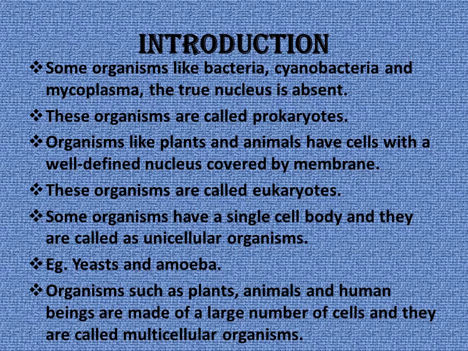Some organisms have a single-cell body. They are called unicellular organisms. Example, yeast, amoeba. Organisms such as plants and animals have many cells. Such organisms are called multicellular organisms. In this part you are going to study four questions: what is prokaryotes, what is eukaryotes, what is unicellular, and what is multicellular.